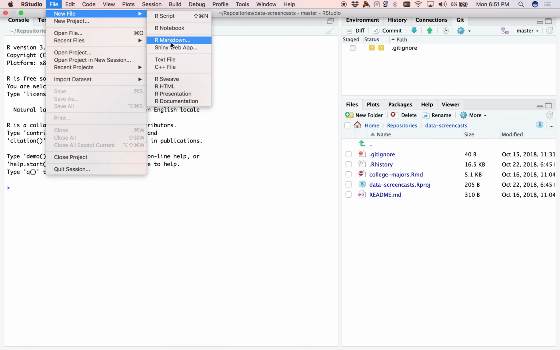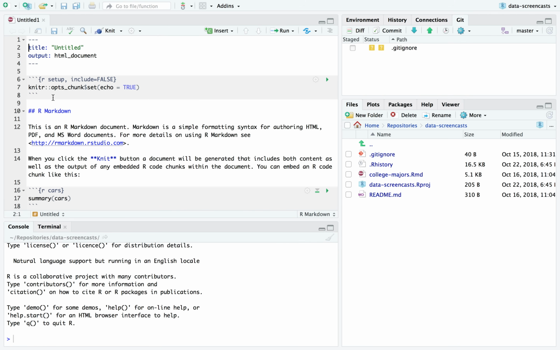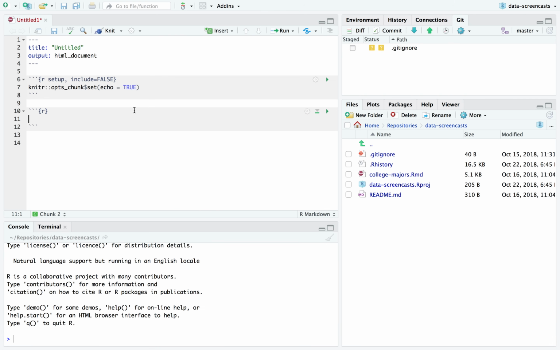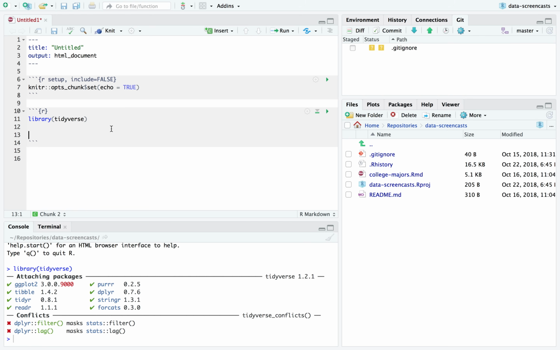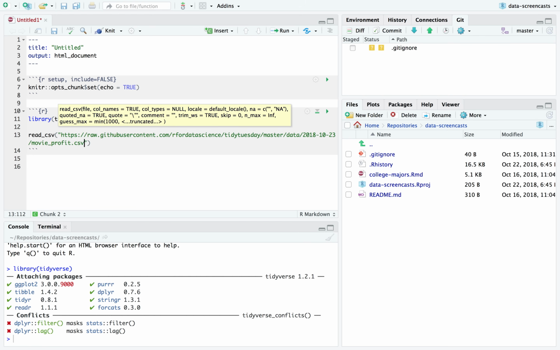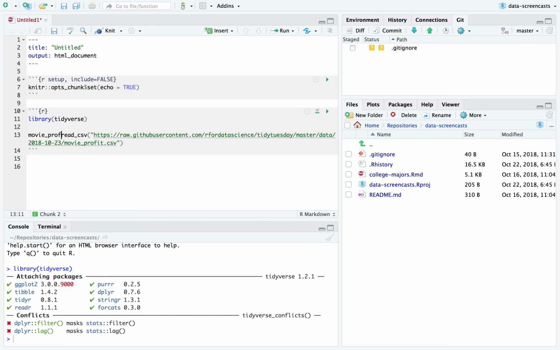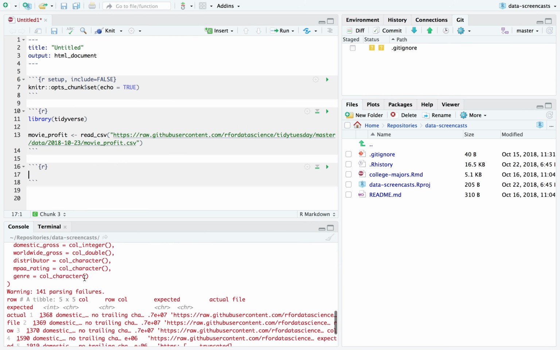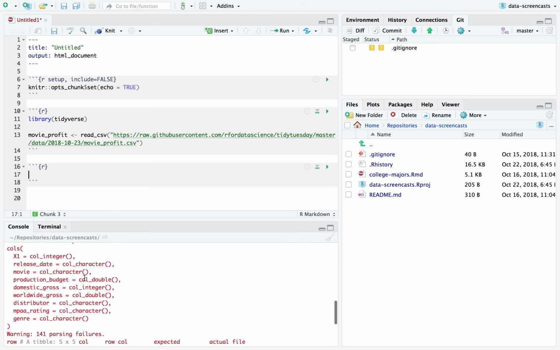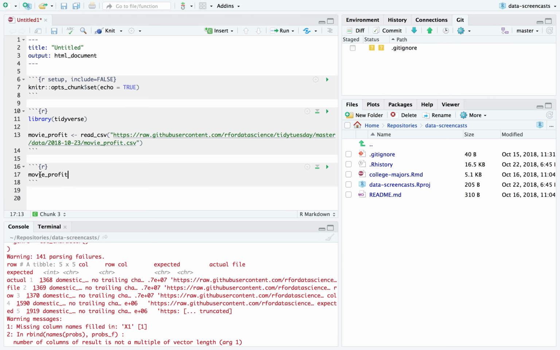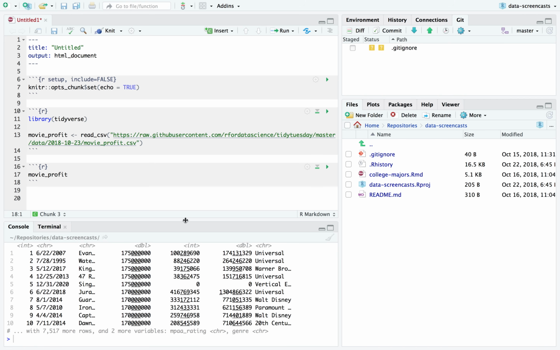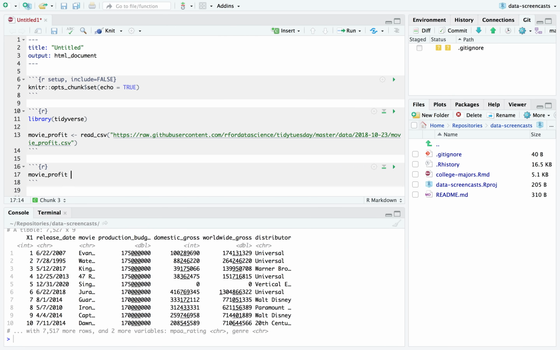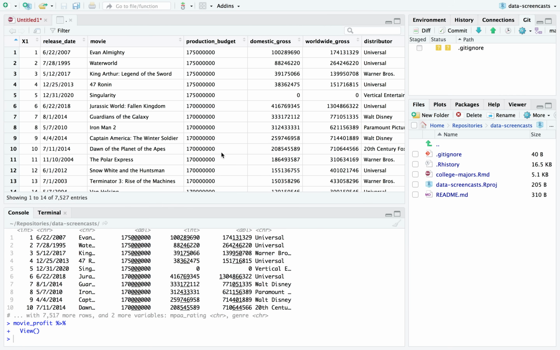And now I'm going to go into my new project, an R markdown file, where I'm going to load in the Tidyverse package, and then load in our spooky data set of movie profits. I'm going to call it movie_profit. Okay. Got some parsing failures. We can look at those in a bit. I'm going to explore the data first, see if it looks reasonable.